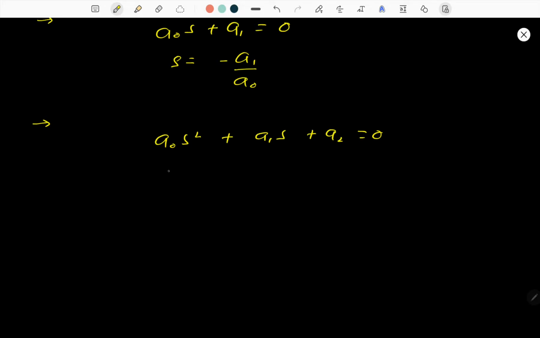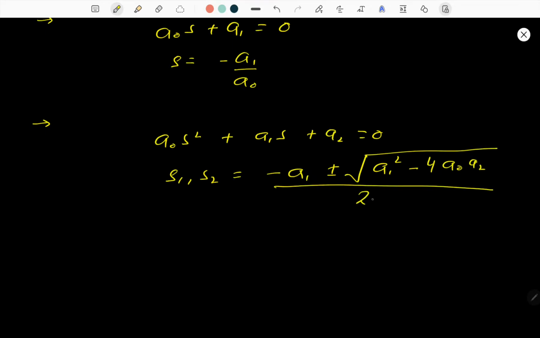So the roots of this equation should be s1 and s2. We all simply know that the roots come out to be minus b plus minus under root of b square minus 4ac divided by 2a. Here b is simply your a1, so it is minus a1 plus minus under root of a1 square minus 4 a naught into a2, divided by 2 into a naught. It is observed that for the real parts of both the roots to be negative, we have the second order equation.